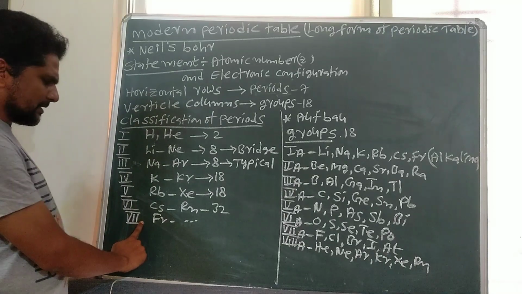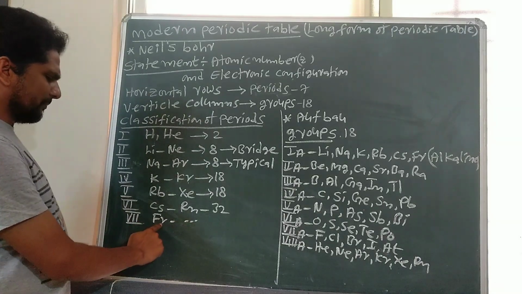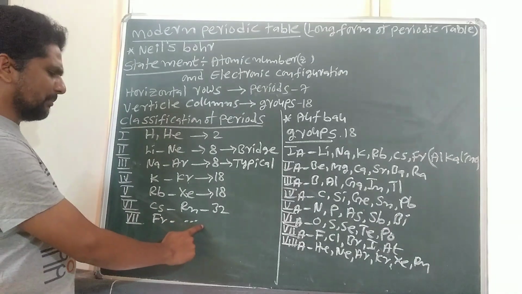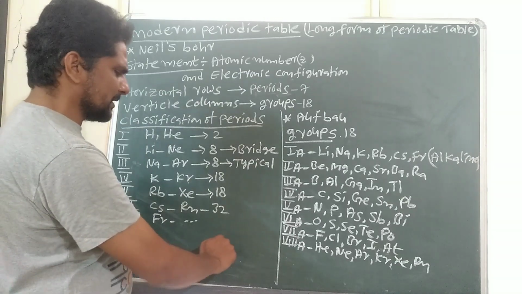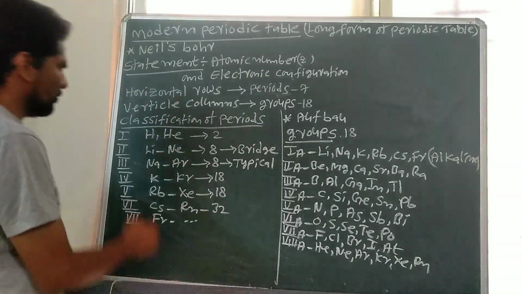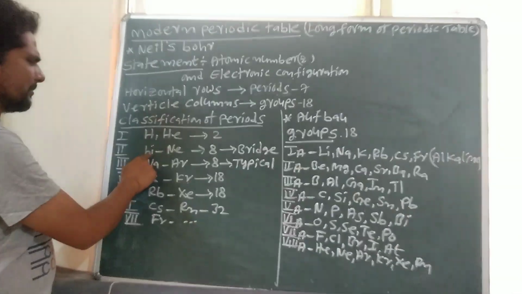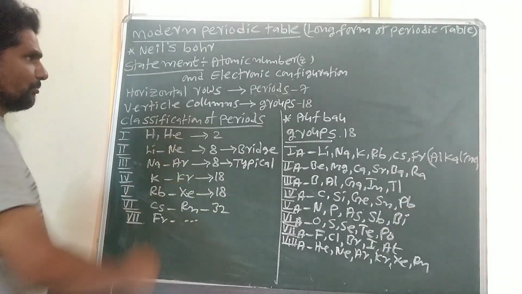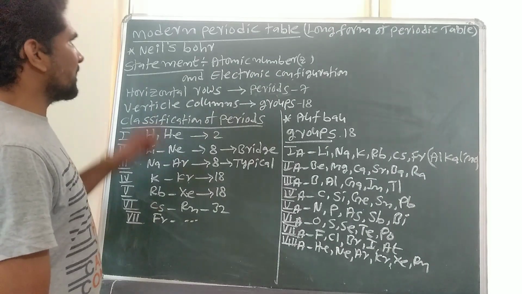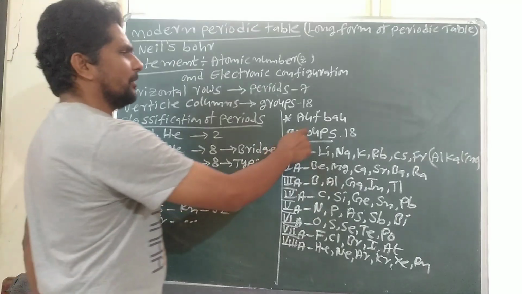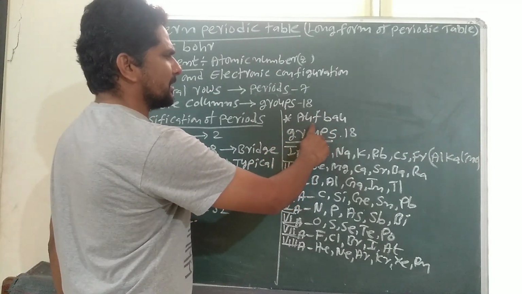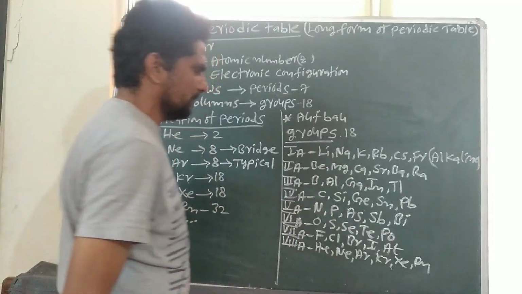The seventh period starts from francium and is incomplete, so it is known as the incomplete period. Every period starts with an alkali metal and ends with a noble gas. The construction of the modern periodic table is based on the graphical representation of the Bohr principle.